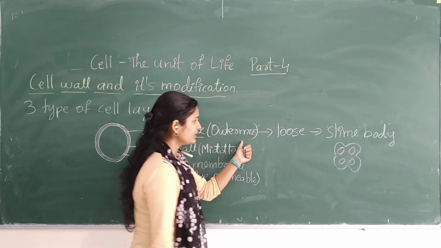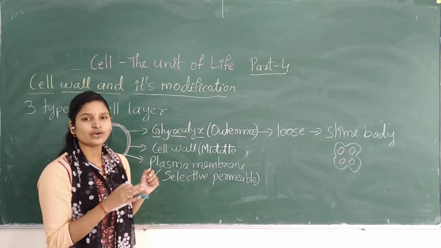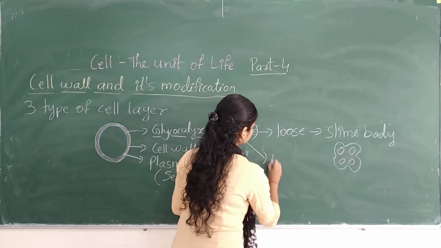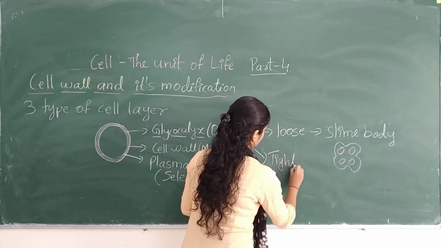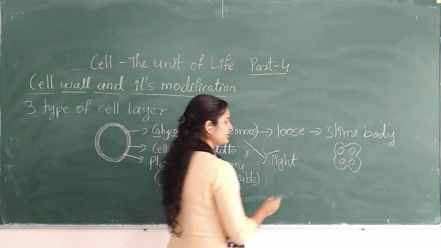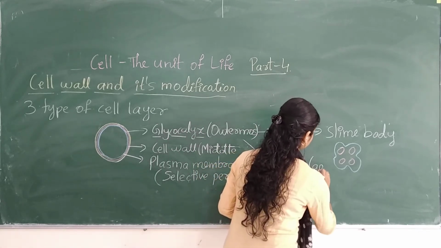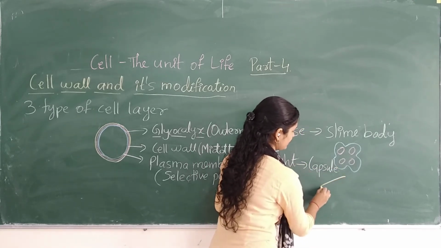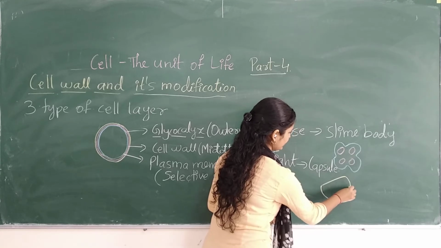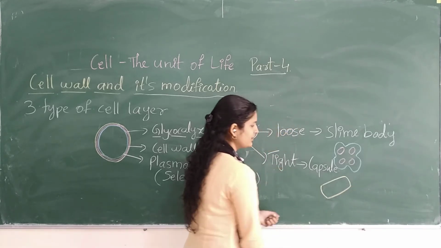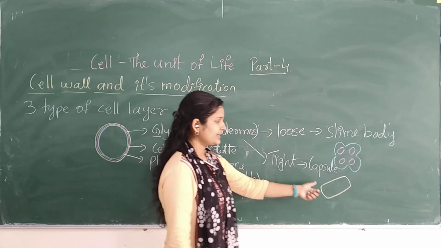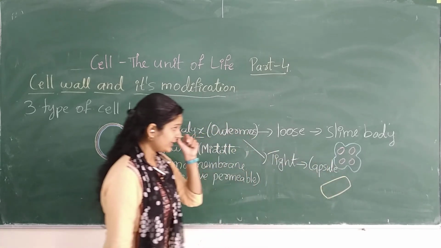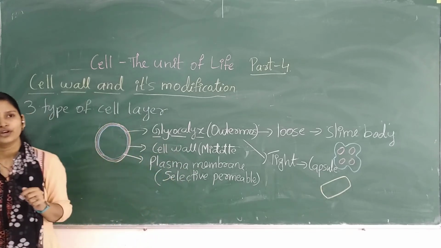But if the outer layer glycocalyx has a strong or tight bonding, then we call it a capsule. We have seen this capsule in the prokaryotes, mainly in the bacteria. So it is also important in the protection. It is one of the important characters in case of prokaryotes.